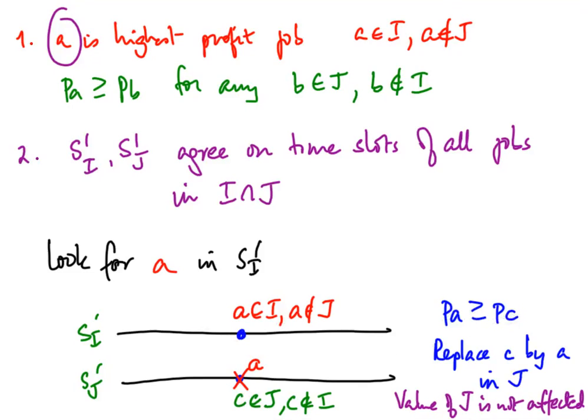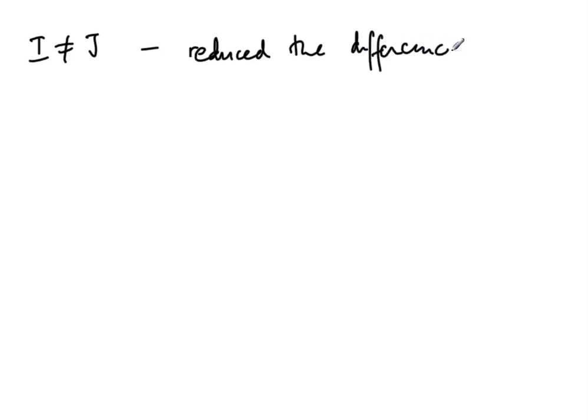Now in case there was no slot here, then in fact we would increase the value of J, and this is not possible. So actually there must always be a corresponding job on the other side such that A and C can be exchanged. So what we have done now is that earlier we had I not equal to J, and now we have reduced the difference by one job.